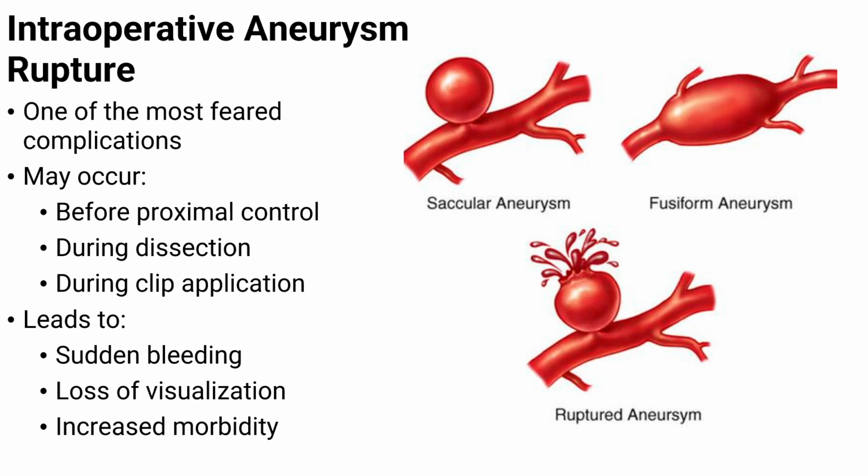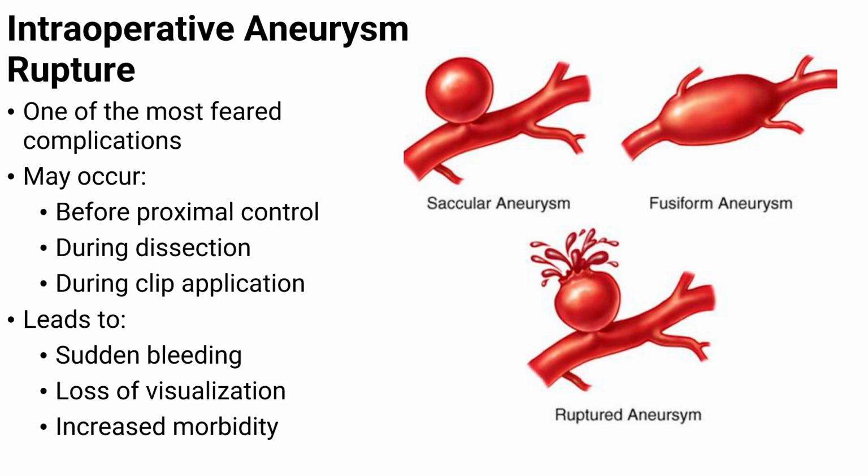Intraoperative aneurysm rupture is one of the most dangerous events in aneurysm surgery. It must be anticipated early. It refers to sudden tearing of the aneurysm wall during the operation, which can occur at different stages and immediately disrupts control of the surgical field. It is a true surgical emergency.